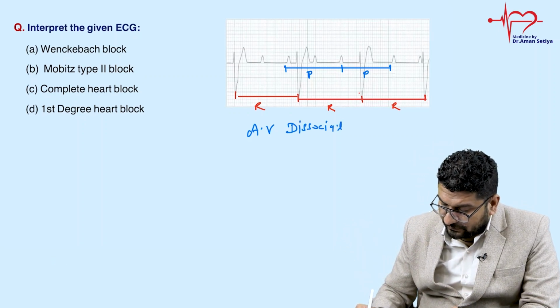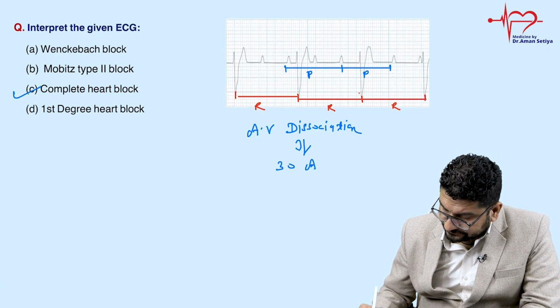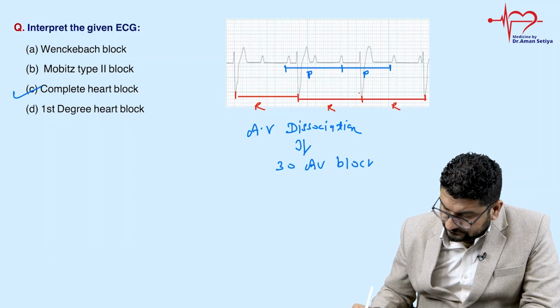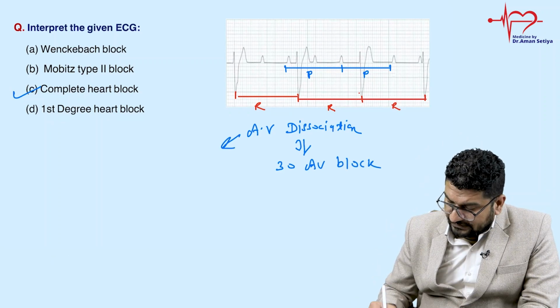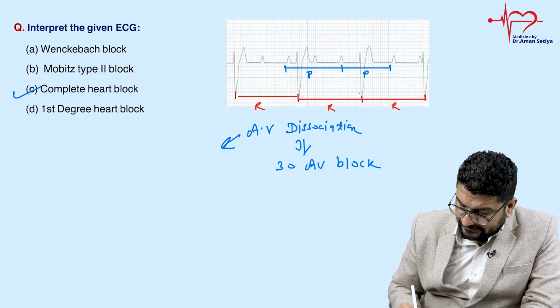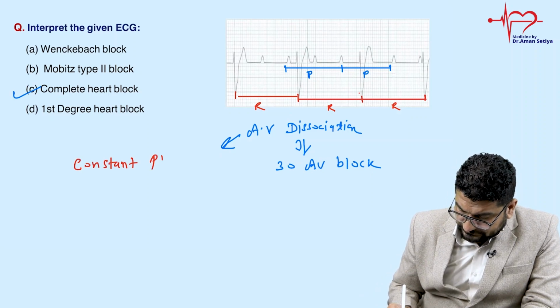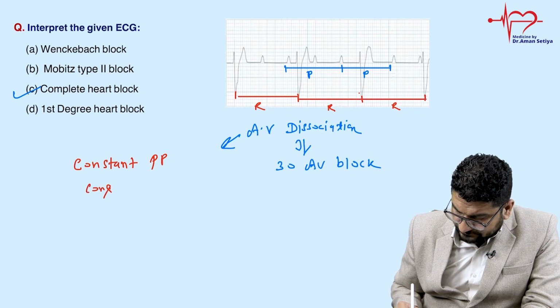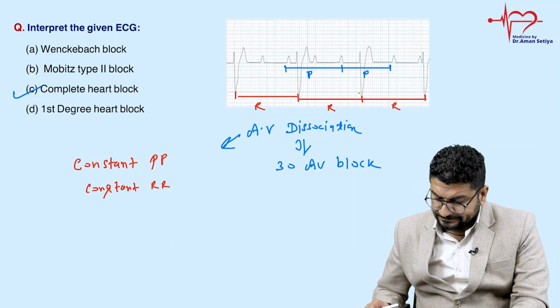AV dissociation is something that is seen in third degree AV block, or complete heart block. That's very, very important. One more thing they can ask you: in third degree AV block, what we see is constant PP and constant RR. It means both atria and ventricles are moving at their own speed.